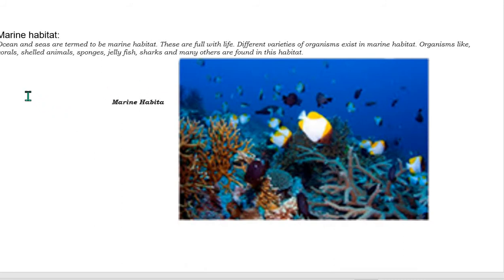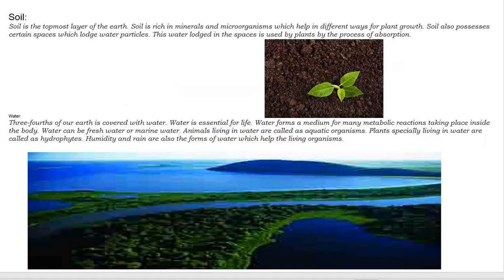And marine habitats means the oceans or the seas, where the water is salty, and the organisms that exist in marine habitats, like shelled animals, sponges, jellyfish, sharks, and many others, are found in these habitats. And we also have different types of soils in different regions.